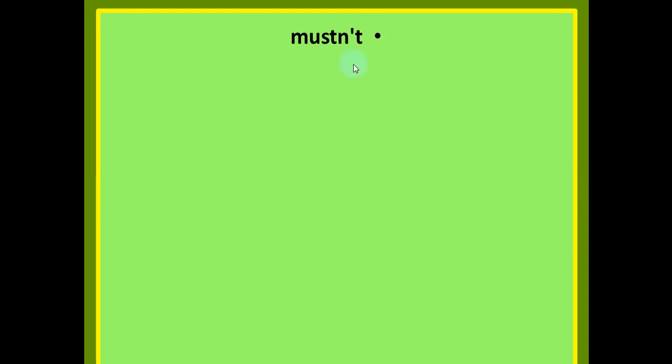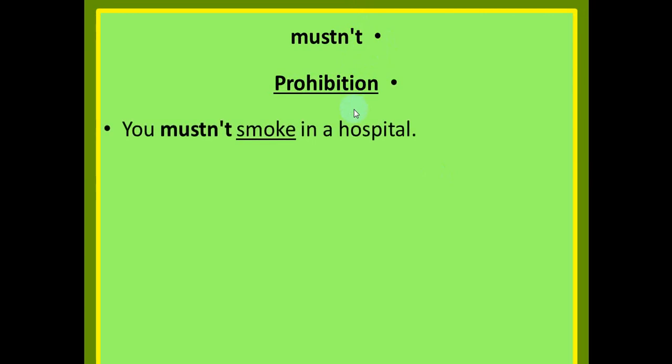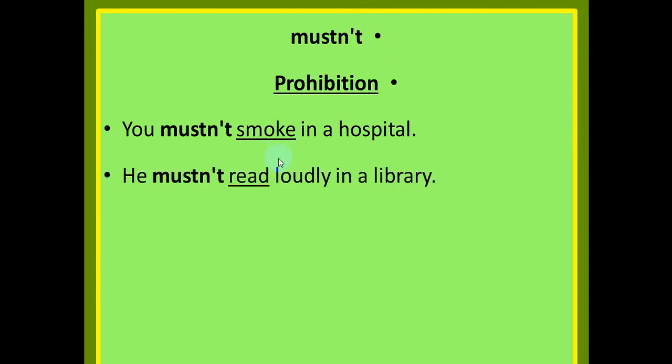Mustn't, the negative form of must. We use it for prohibition. You mustn't smoke in a hospital. Mustn't followed by an infinitive. He mustn't read loudly in a library. Mustn't followed by read, the infinitive.